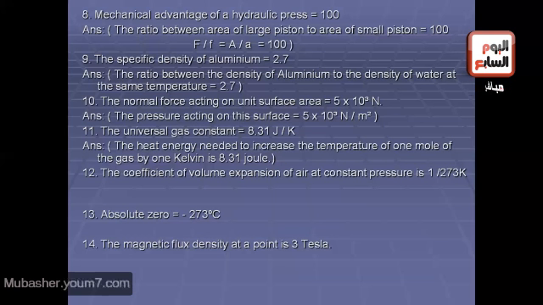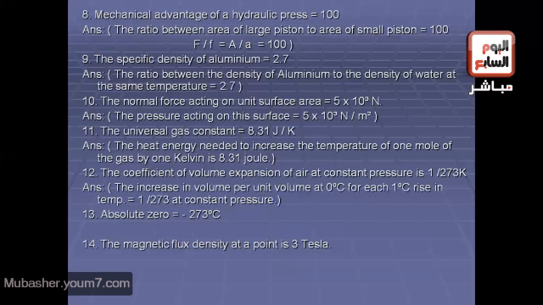Another sentence. The coefficient of volume expansion of air at constant pressure is 1 divided by 273 per Kelvin. What is meant by that? The definition says the increase in volume per unit volume at 0 degrees Celsius for each 1 degree Celsius rise in temperature equals 1 divided by 273 at constant pressure. You must say constant pressure because this is the condition of this definition.